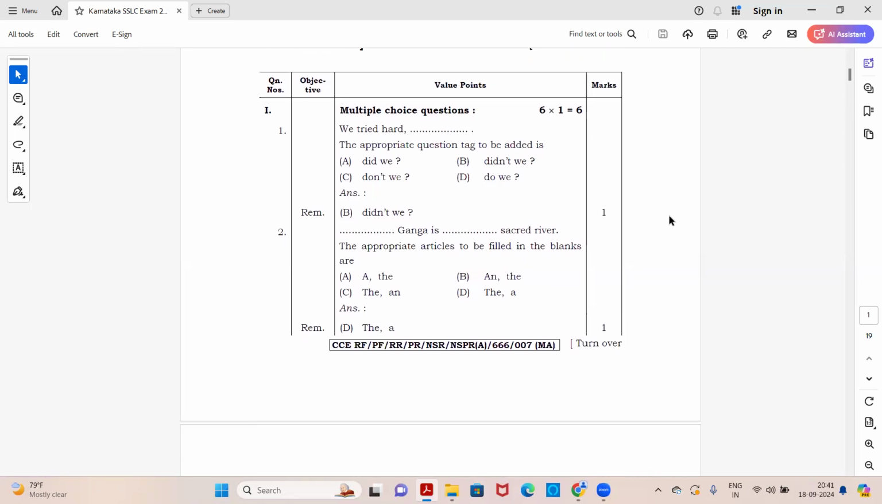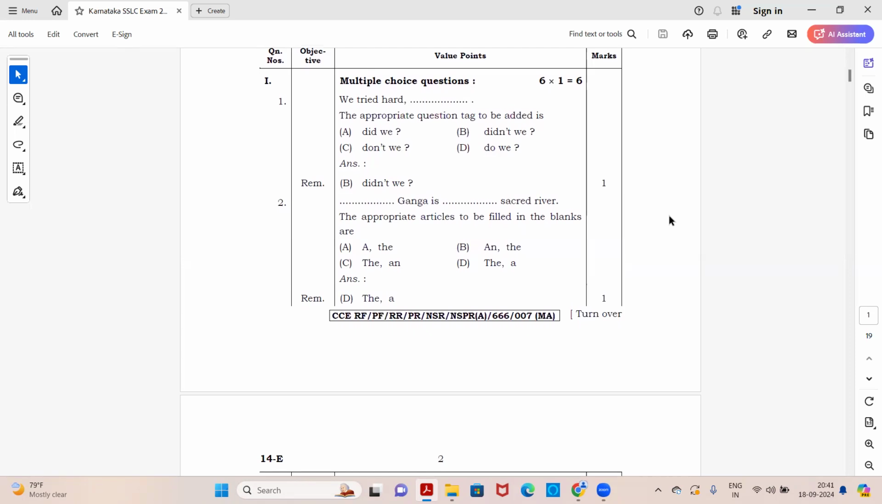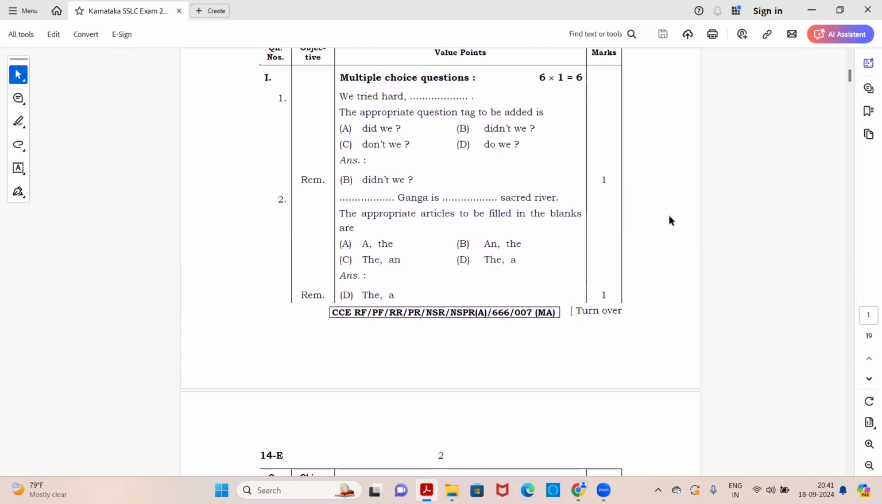The very first main you see here is of multiple choice questions. You have 1 mark questions, and you have 6 in all. So first question: We tried hard, dash. The appropriate question tag to be added is, there are 4 options: did we, didn't we, don't we, or do we? And the right answer is didn't we.